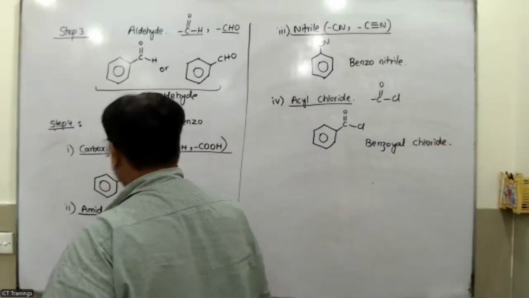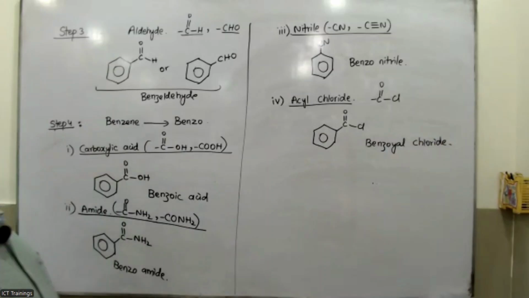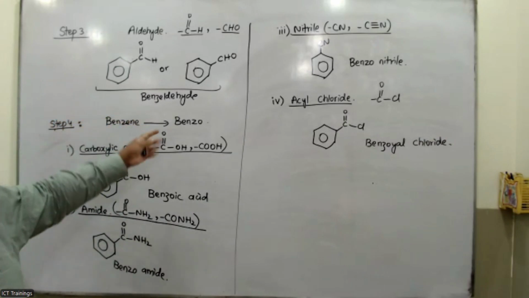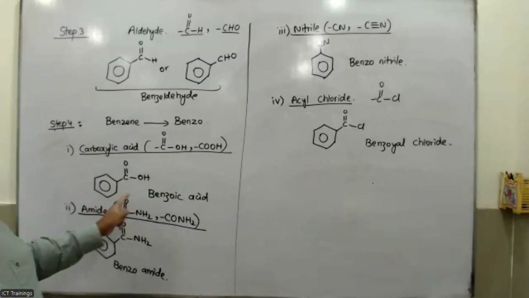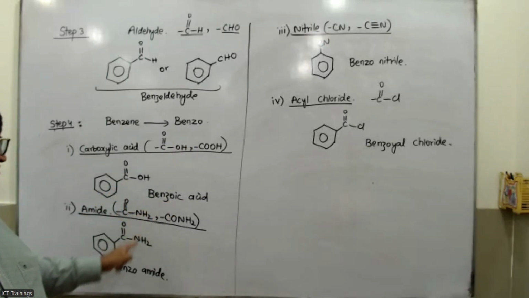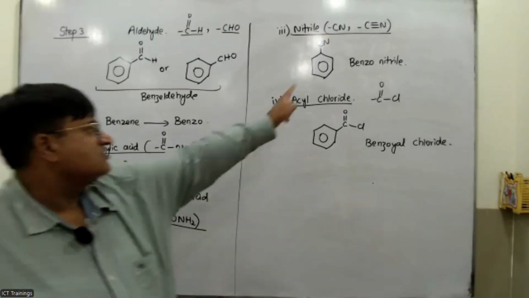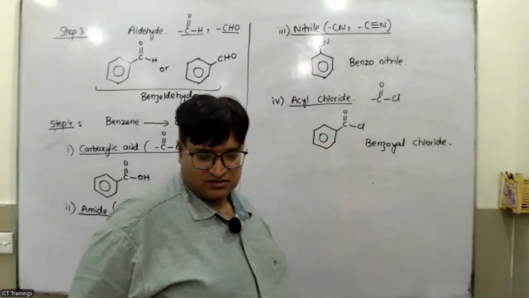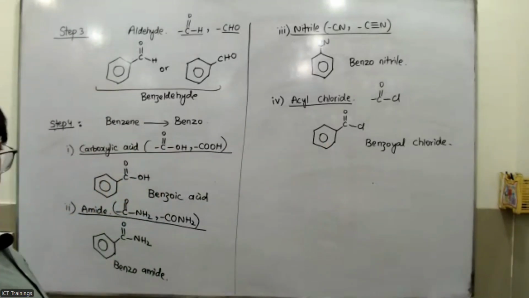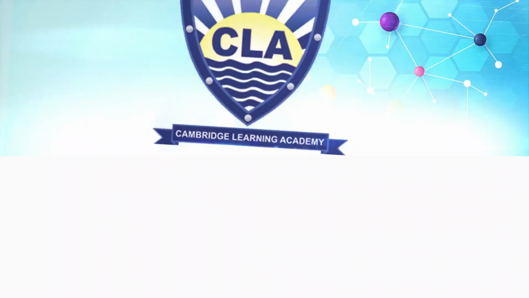So in this way, my dear students, the naming of the aromatic compounds is carried out. You have the 4 options as well. In all of these, if you see, benzene is called benzo. So if you look here, this is benzo, this is benzo, this is benzo, this is benzo. All these are named as benzo.